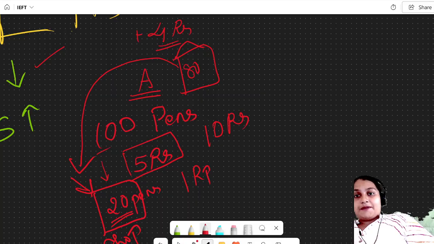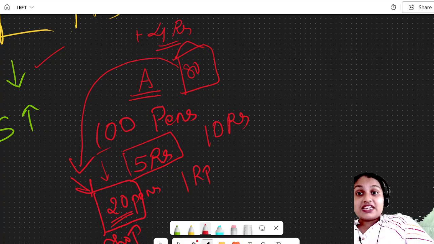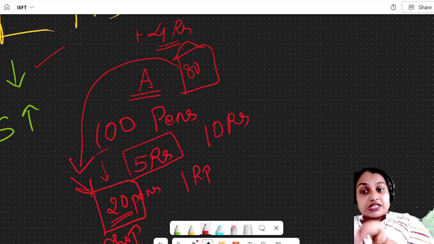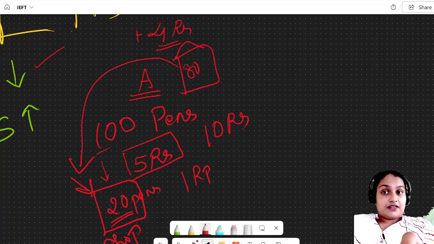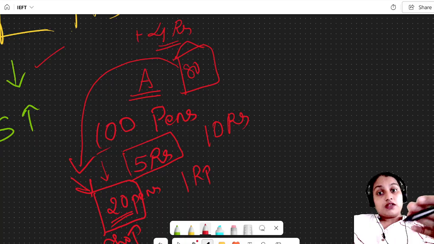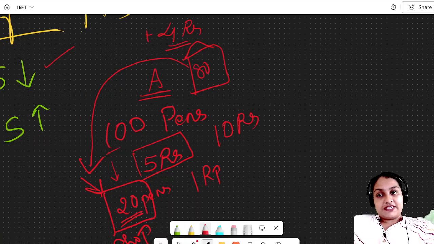So then what will happen? People are forced to buy it because people will think that if this keeps on going, the price of the product might increase rapidly, and this product might not be available later. So in order to avoid that, what will people do? People will try to keep it in stock. They will stock it at their house. So for that, they will give a higher amount and buy it. But this is the trick of the shopkeeper, right?